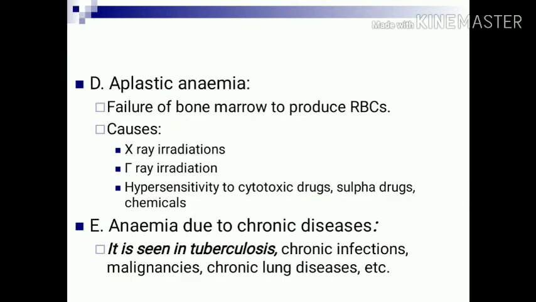Fourth variety is aplastic anemia. It occurs due to failure of the bone marrow to produce RBC, and the causes are X-ray radiation, gamma ray radiation, and hypersensitivity to various cytotoxic drugs, sulfur drugs or chemicals. Fifth variety is anemia due to chronic diseases like tuberculosis, chronic infection, malignancies, chronic lung diseases, and chronic renal failure.